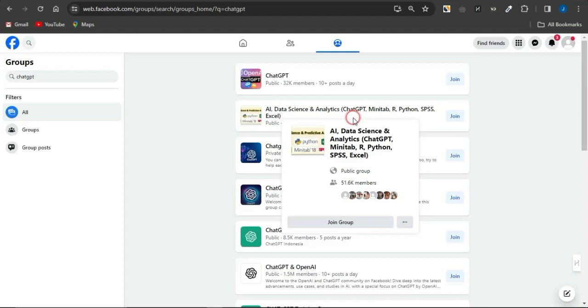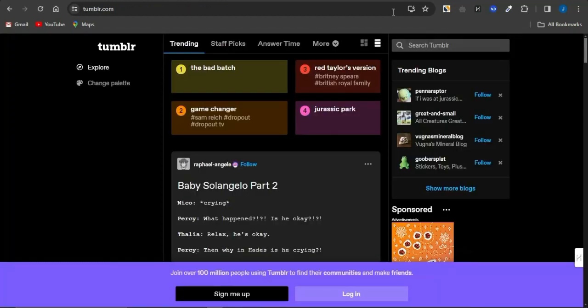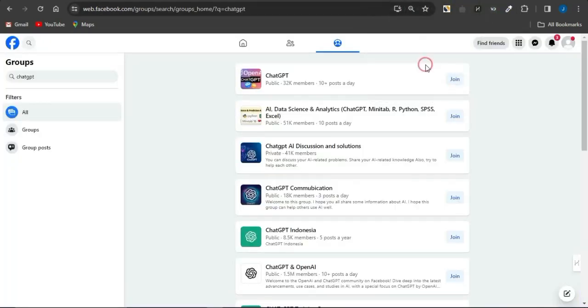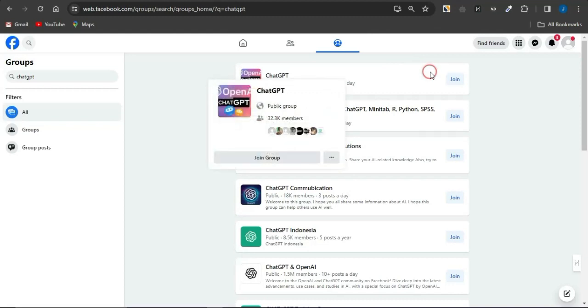So basically, that's what you want to do on Facebook, and you can target as many groups as you can. You can also come to this platform called tumblr.com and do something similar to get a lot of traffic. Both Facebook and Tumblr get huge traffic. If you analyze Facebook based on SimilarWeb statistics, you'll find out the amount of traffic Facebook gets every single month. That's a huge amount of traffic. Facebook gets about 6 billion visits a month.